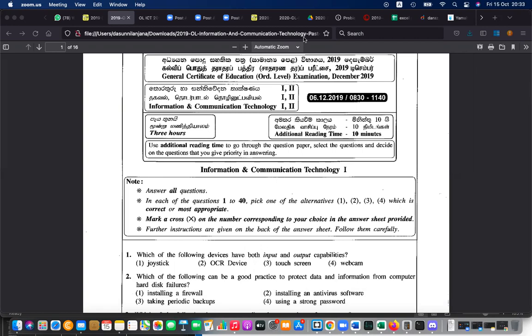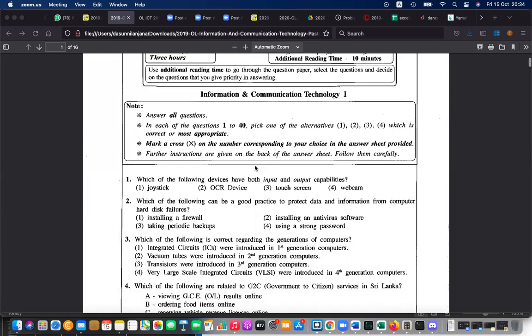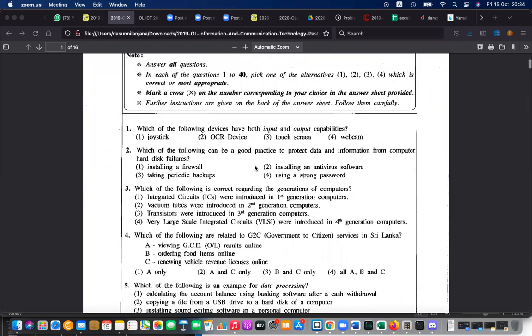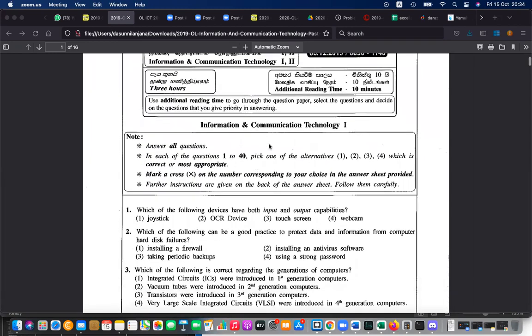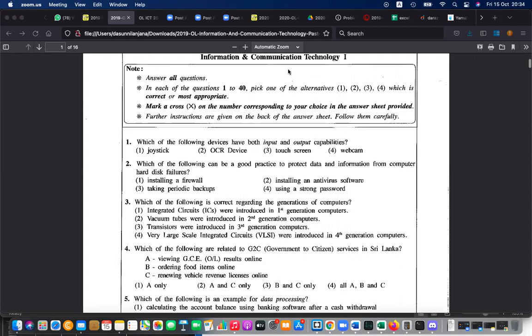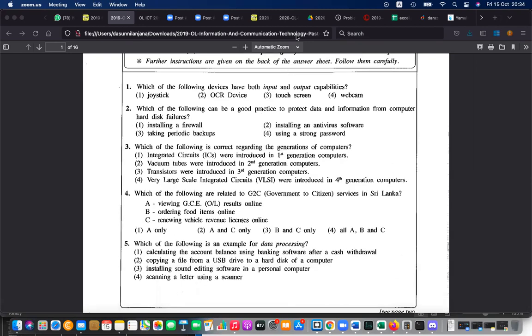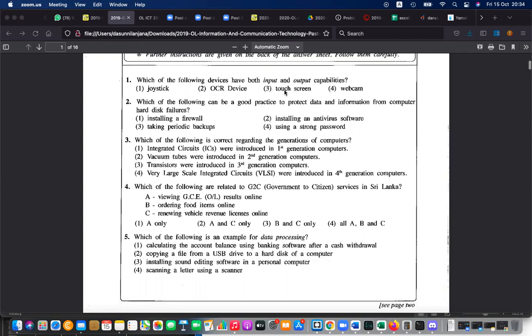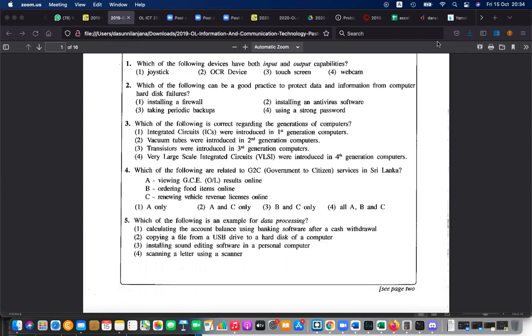Answers for this paper are already available on the internet. So you don't need the class to find the answers for it, and this paper won't come again. Therefore, the aim of this paper discussion is not to discuss the same paper again with the answers. The aim is, yes, we have to discuss 2020.